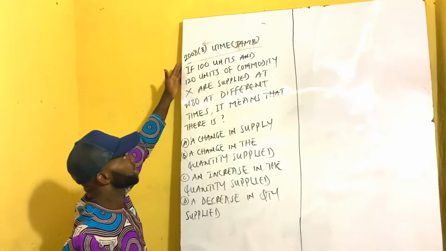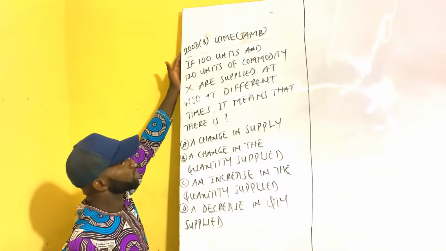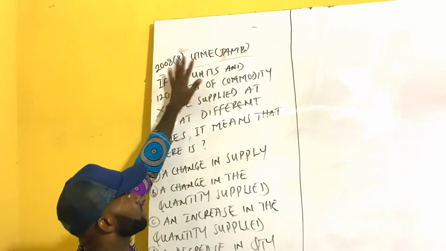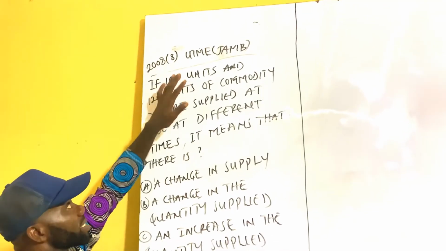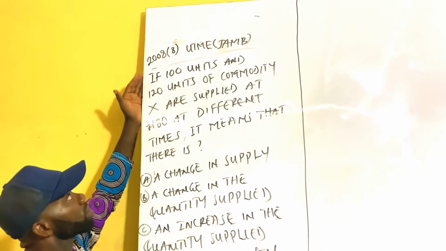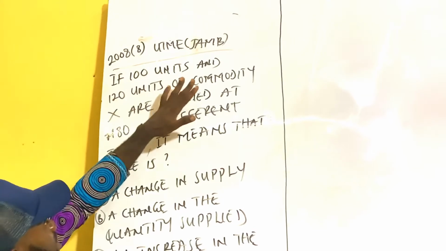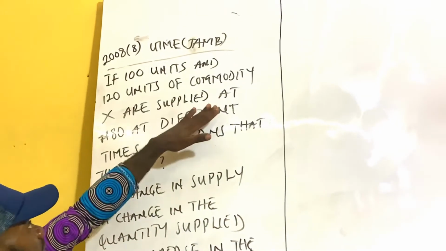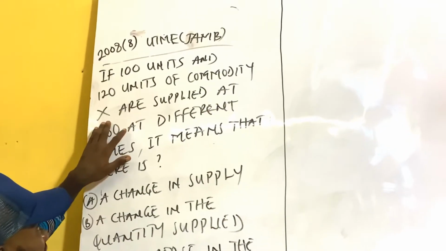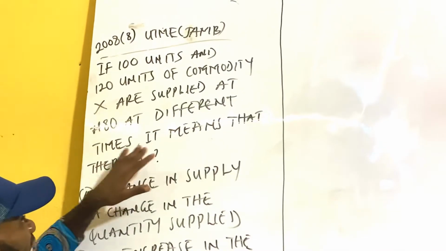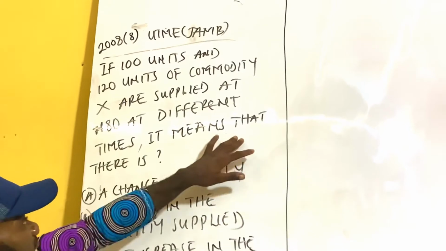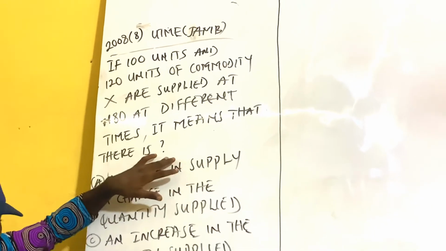So we're considering a question from UTME, which is also known as JAMB, 2008 question 8, which says, if 100 units and 120 units of commodity X are supplied at 18 naira at different times, it means that there is what?